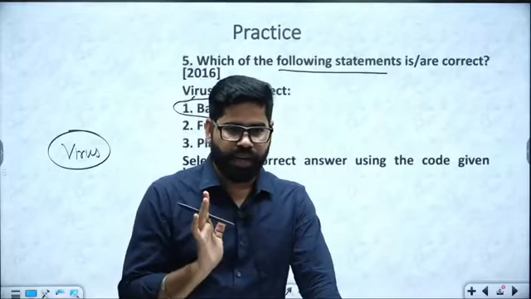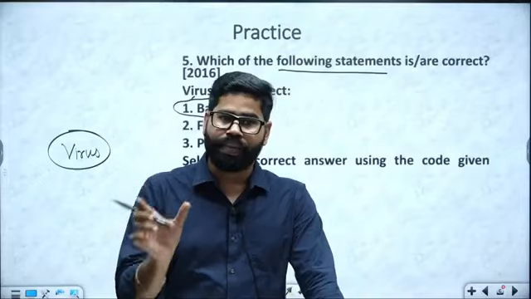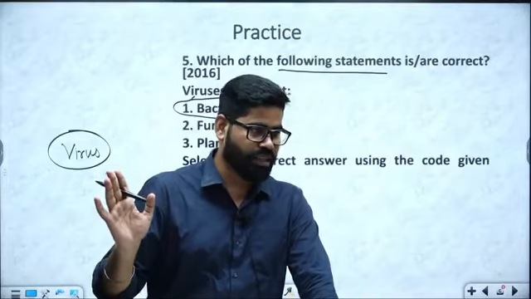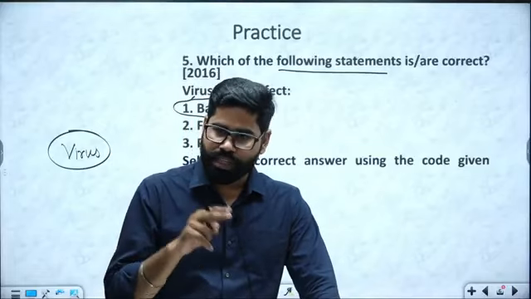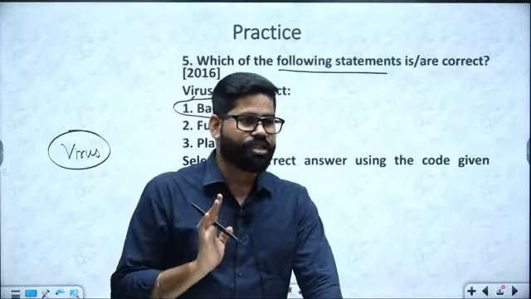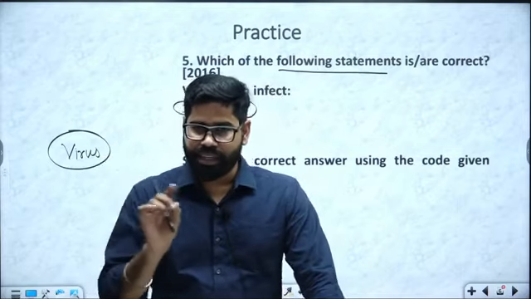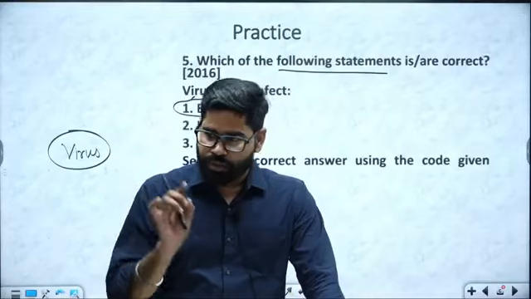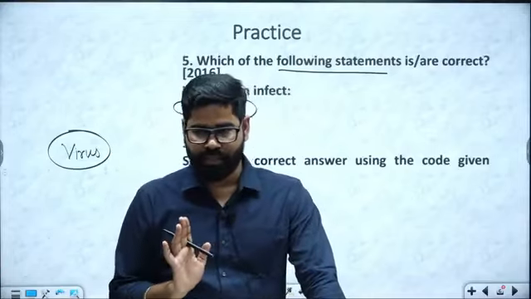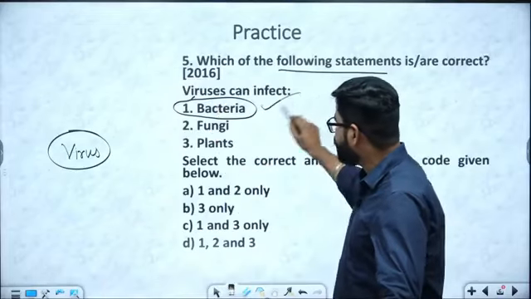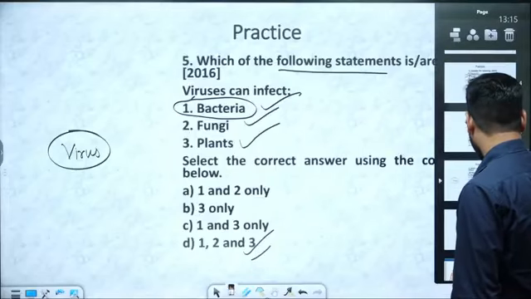But remember one thing, bacteria and viruses are always fighting with each other throughout the journey of evolution. So due to them also, we have two technologies: one is phage therapy and one is gene editing. The entire gene editing is based on this interaction between bacteria and virus. And a new treatment, phage therapy, is also based on this interaction of bacteria and virus. So they can infect bacteria also, fungi also, plants also. So answer here is D option, that is 1, 2 and 3.